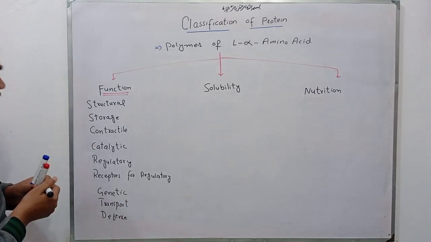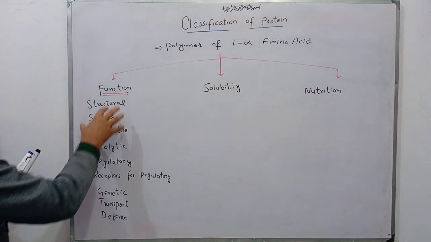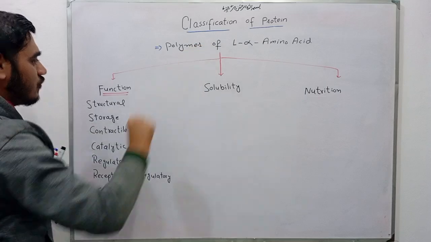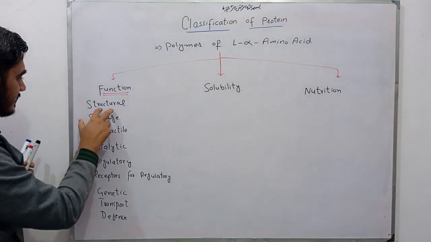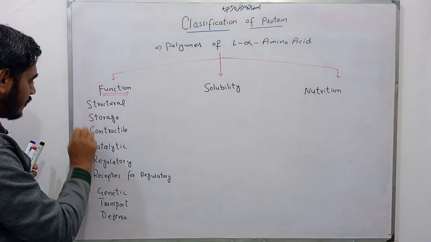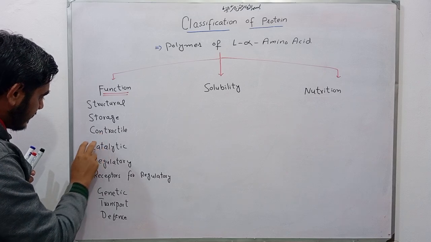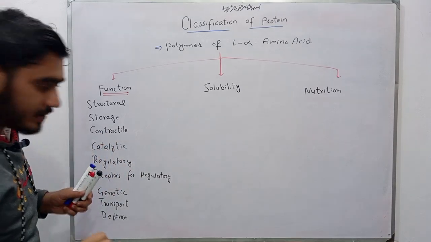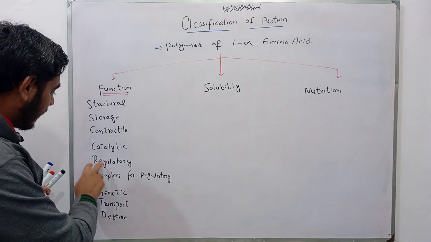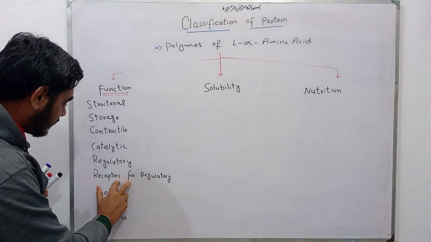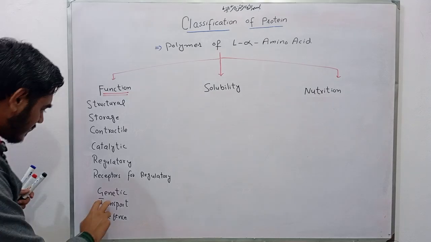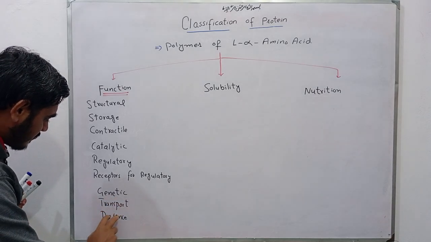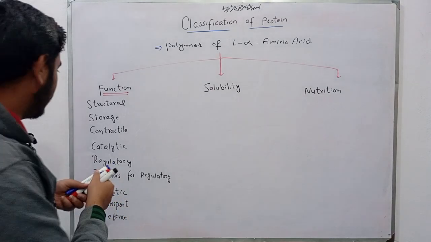So these are the functional classes of protein: SS structural protein, storage protein, CC contractile protein, catalytic protein, R regulatory protein, receptors for regulatory protein, genetic protein, transport protein, and defense protein.